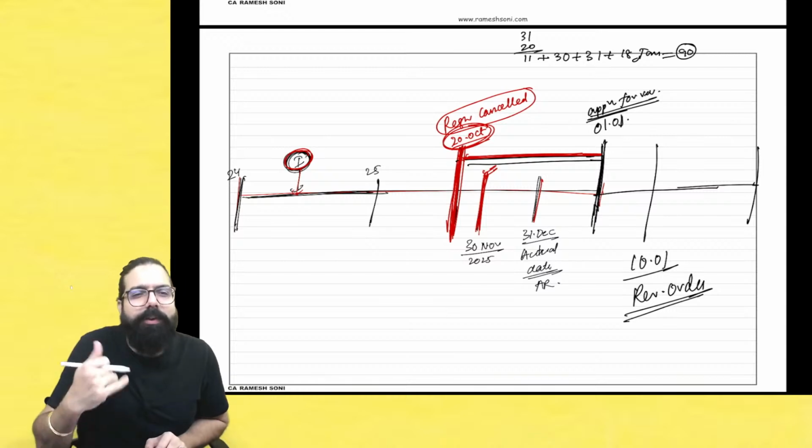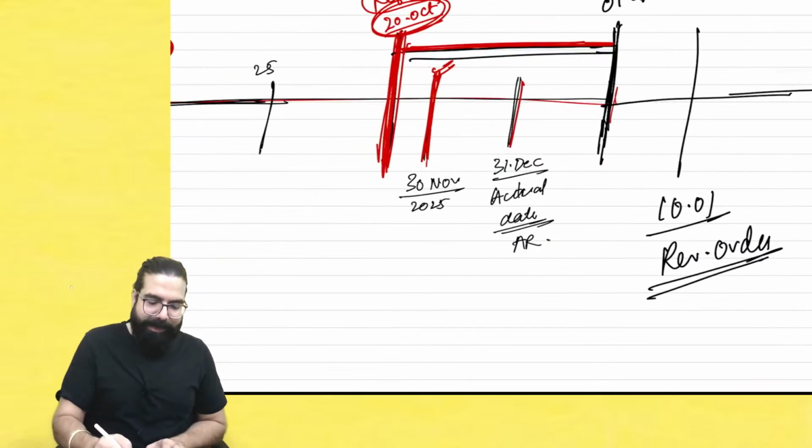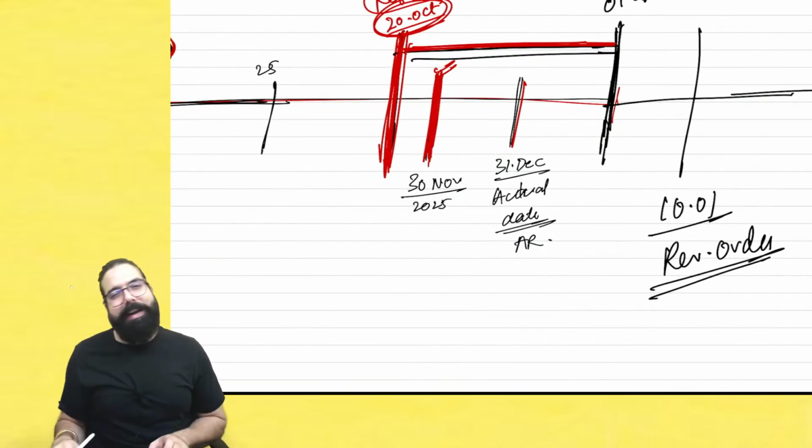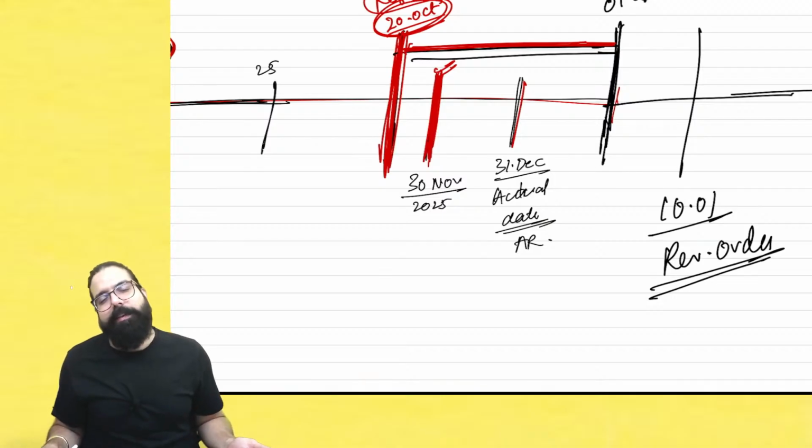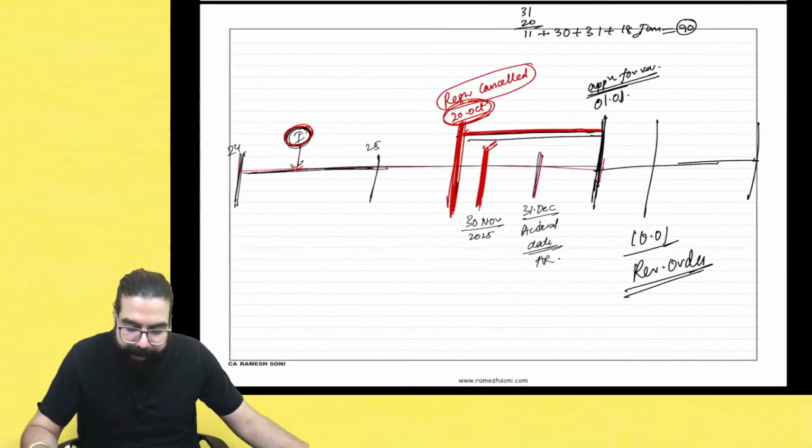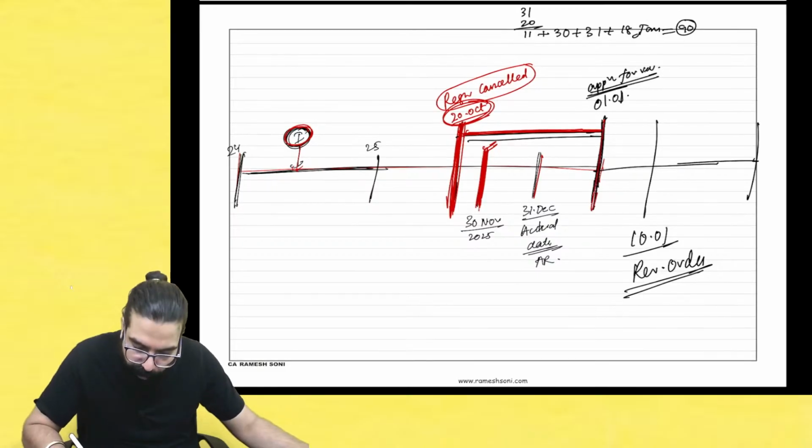The last date to take the credit was what? The last date to take the credit was 30th November. That last date is gone, sir. Now what to do? So they are going ahead and telling, no problem. You applied for revocation and here the revocation order came.